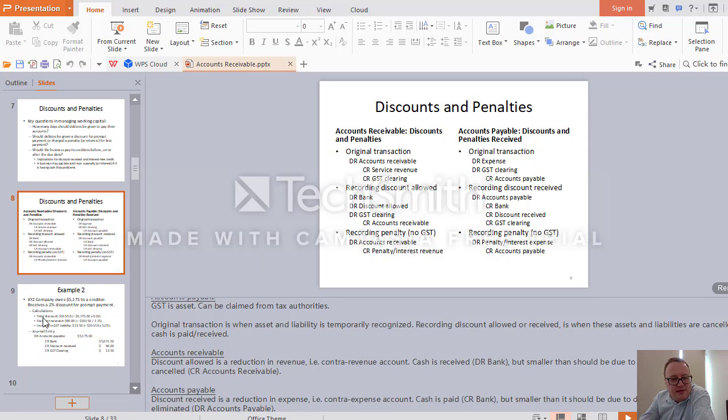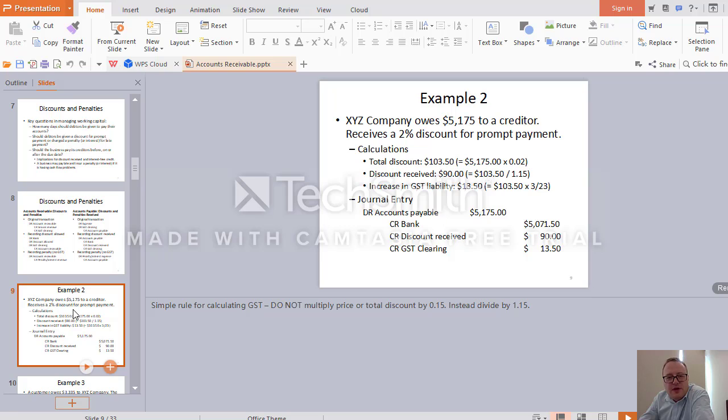So let's look at the example. Example 2. Okay, so we look at XYZ company. It owes $5,175 to a creditor. It receives a 2% discount for prompt payment. So you find the value of the discount, 2% of the value of accounts payable.